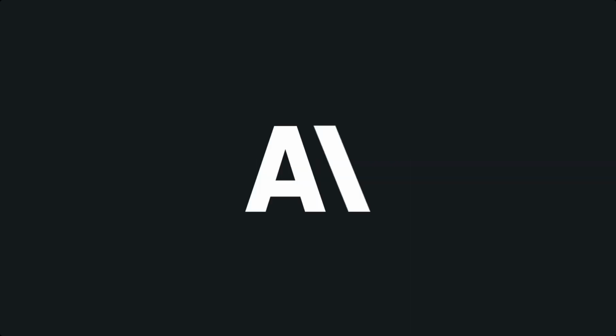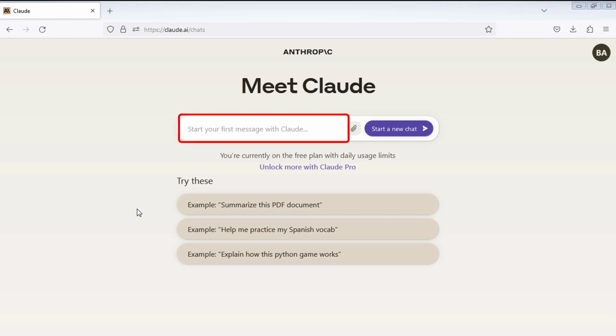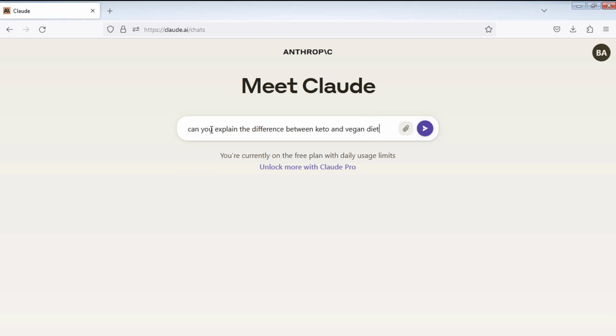Here's how to use Claude AI. Click on the prompt field, write your prompt and then click on Start a new chat or press Enter. I'll ask Claude AI to explain the difference between a keto and vegan diet.